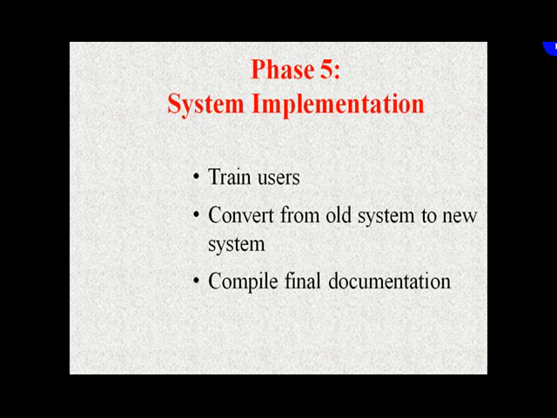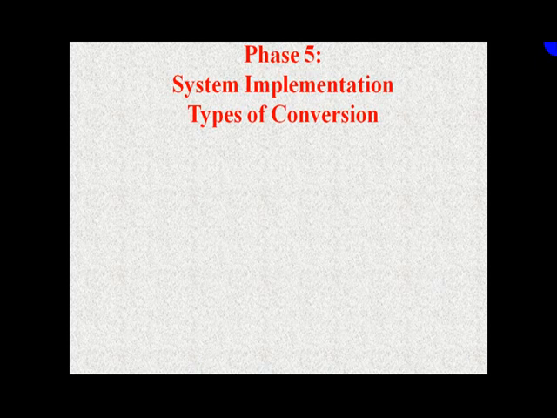So in the implementation phase, the most important thing is that we have to train the user. We have to provide proper training, convert the old system to the new system, and compile the final documentation. Then only the new system can be evaluated.